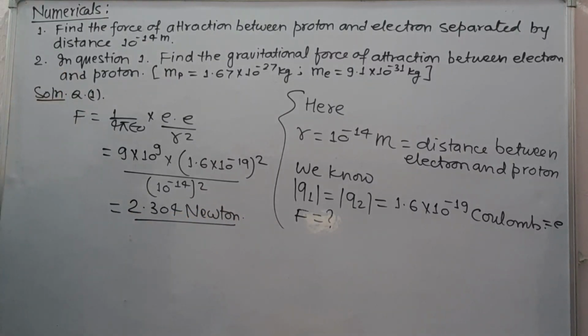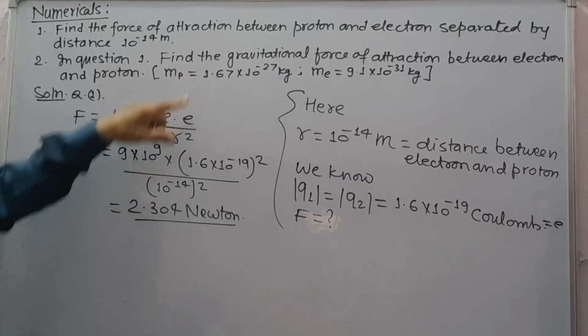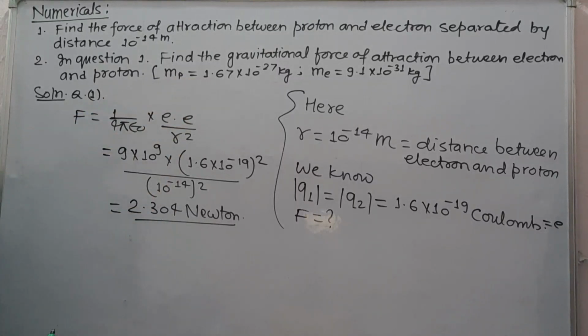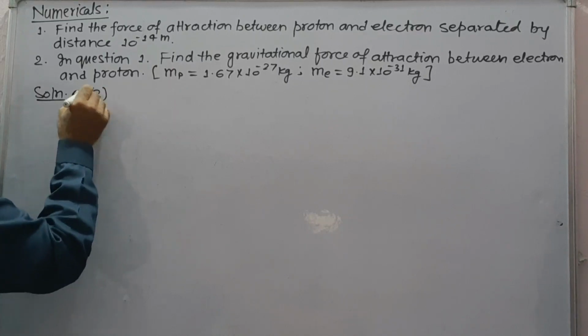And in question 2 we have to find the gravitational force of attraction between electron and proton. Mass of proton is denoted by mp, is equal to 1.67 into 10 to minus 27 kg, and mass of electron is denoted by me, which has value 9.1 into 10 to minus 31 kg. So solution to question 2.